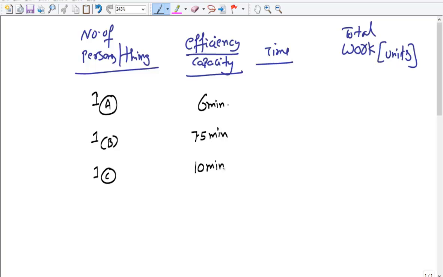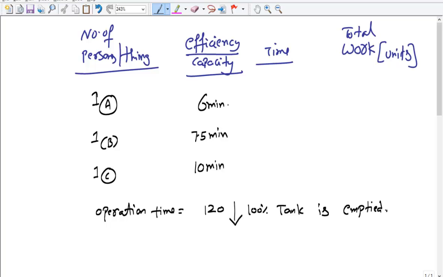Now when they work together, a full tank is emptied in exactly 2 hours. So it means that the total operation time is 120 minutes. In 120 minutes, 100% of the tank is emptied. What can we assume here? Can we say that A is inlet pipe, B is inlet pipe, C is outlet pipe?